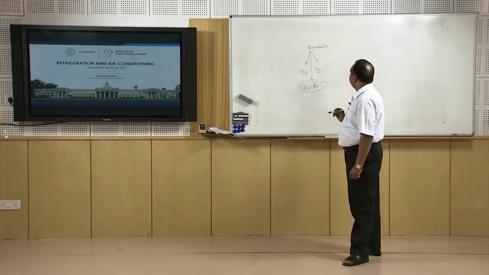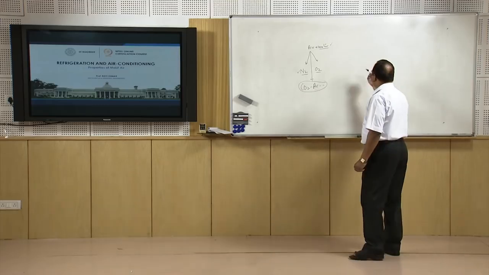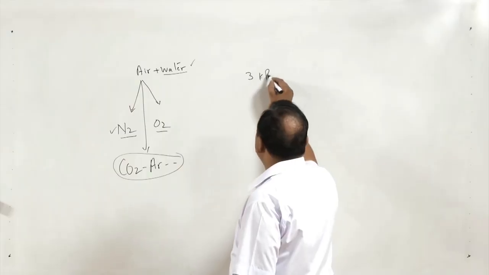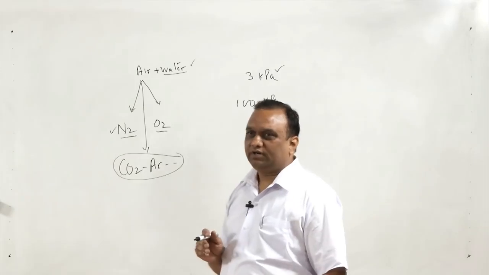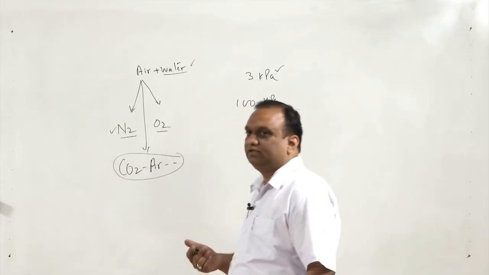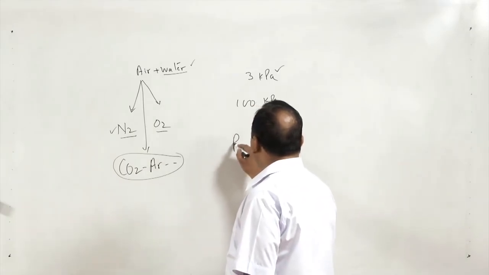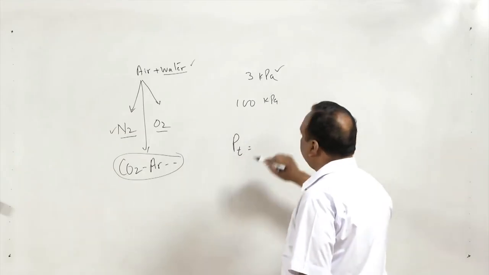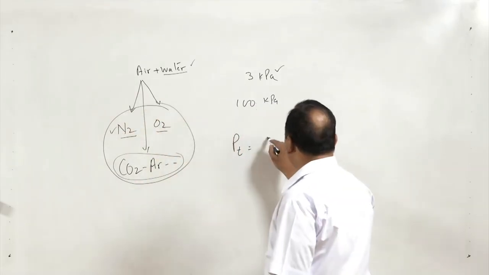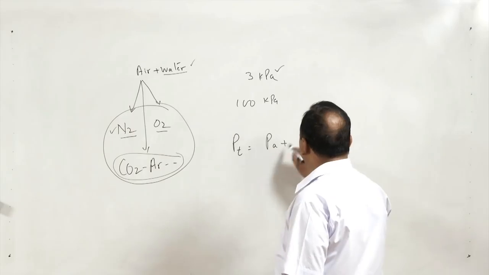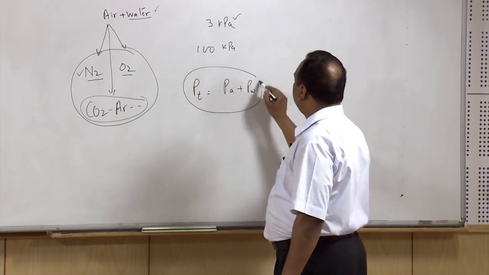Now, about the partial pressure of the water, I will give you some idea. Partial pressure of water is of the order of, let us say, 3 kilopascal. So, out of 100 kilopascal, 3 kilopascal is the partial pressure of water, and as per Dalton's law, the total pressure in a given volume is the algebraic sum of the pressure exerted by the individual constituents. So, air is considered as a pure substance. The pressure of air and the partial pressure of water will give us the total pressure of air.